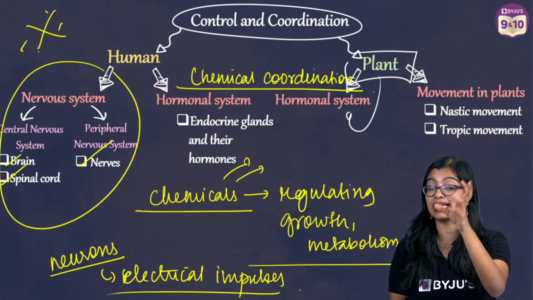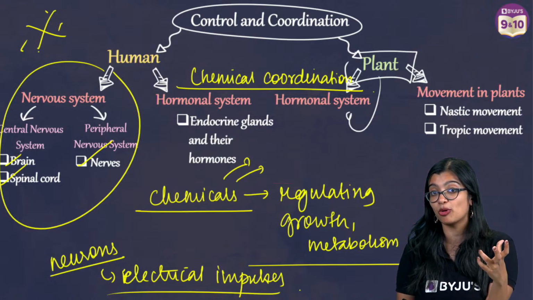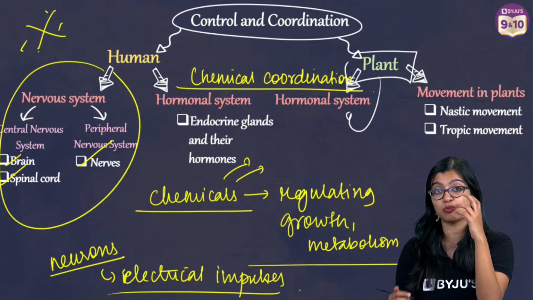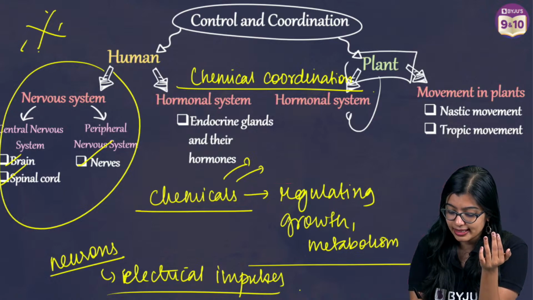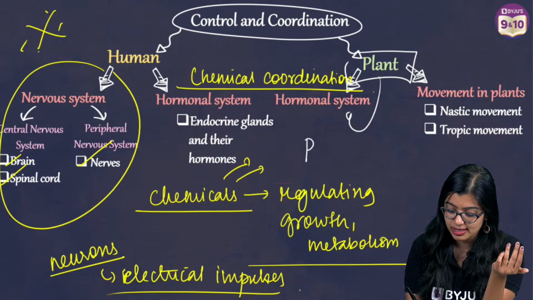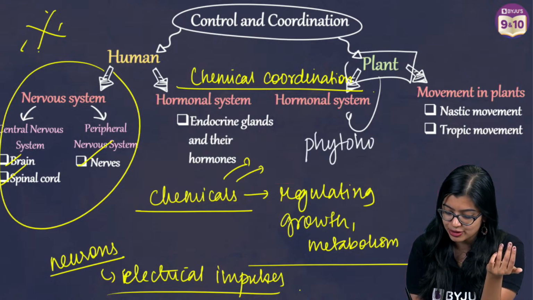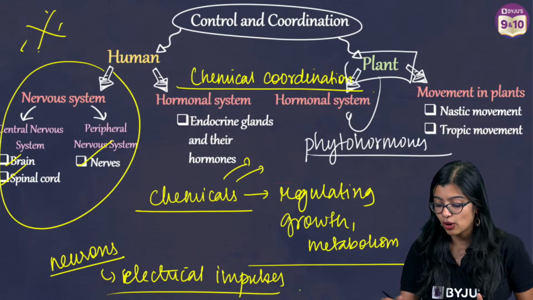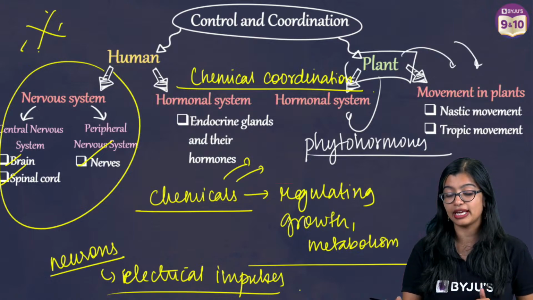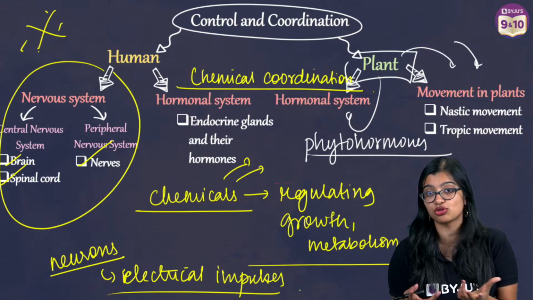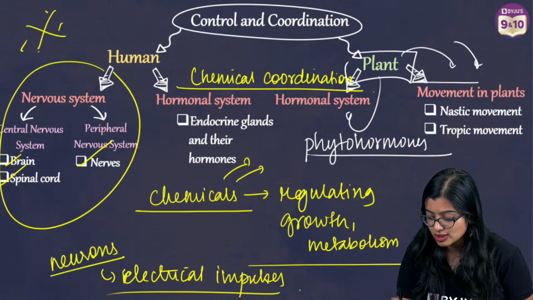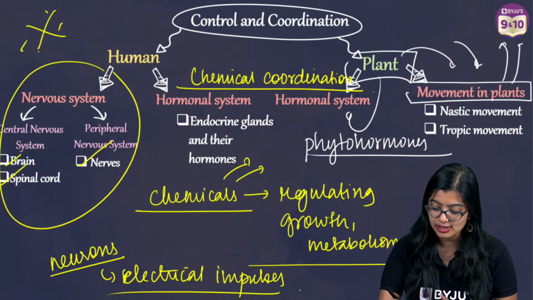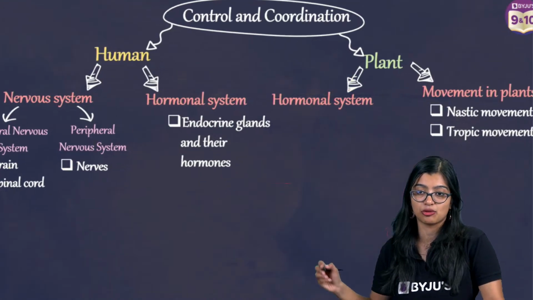We see that there are certain cells in the plant body that produce hormones, but we will not technically call them glands. We will just say that they are specialized organs. These hormones produced in plants are also called phytohormones, okay? Along with this, we also observe coordination and response to stimulus. Their response to stimulus is often observed as movement, and this is observed as tropic and nastic movement.